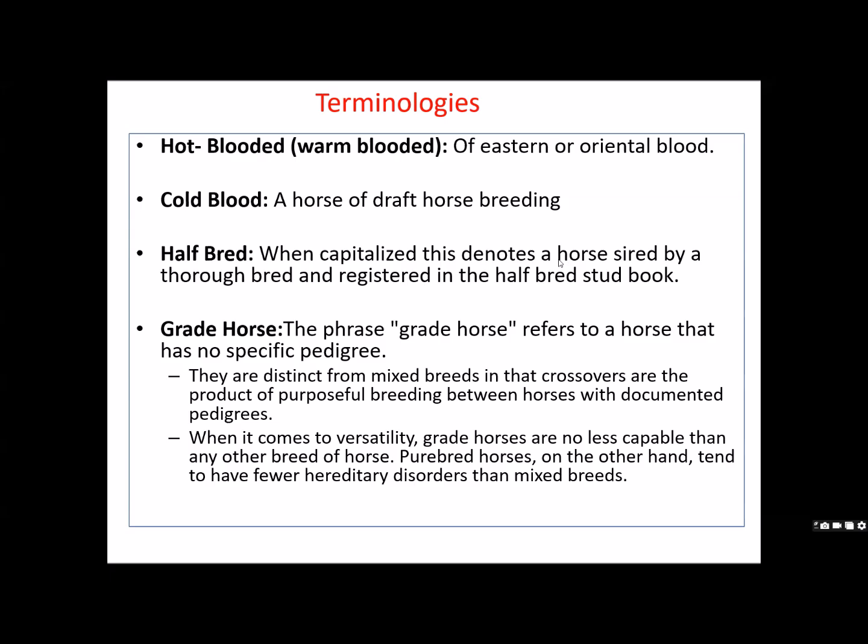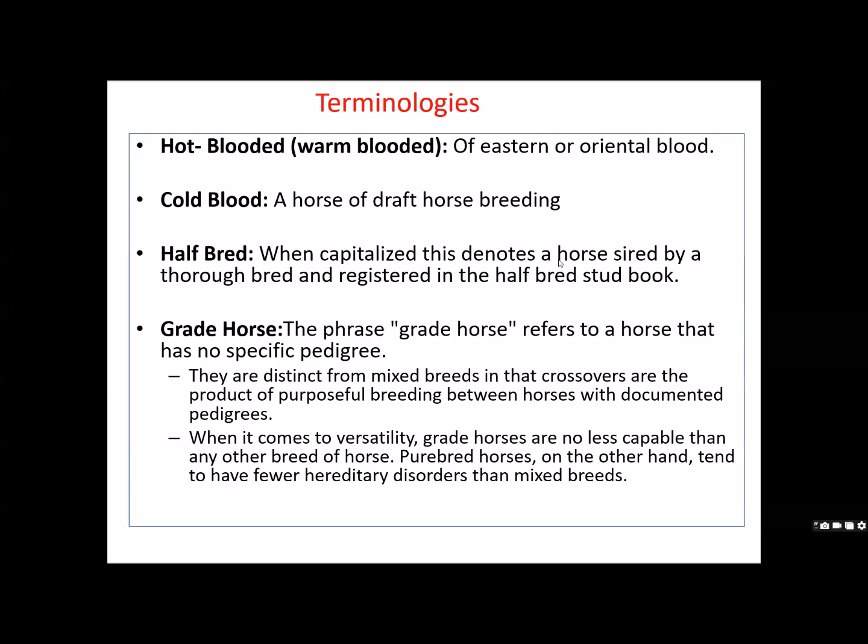Half bred, when capitalized, denotes a horse sired by a thoroughbred and registered as a half bred, like what we call HF. HF crossbred can also be 50%, 75%, 82.5%, or 97%. As it moves more towards purity, the HF breed level will increase. But here, one is the thoroughbred, which we will discuss in the next slide.